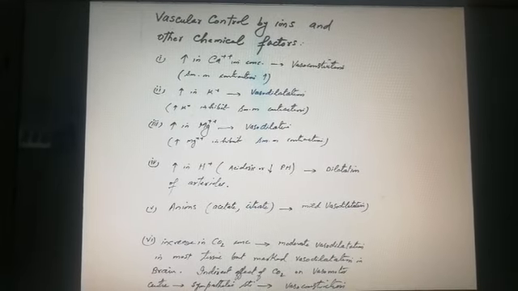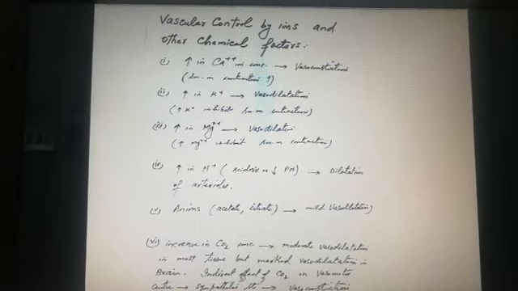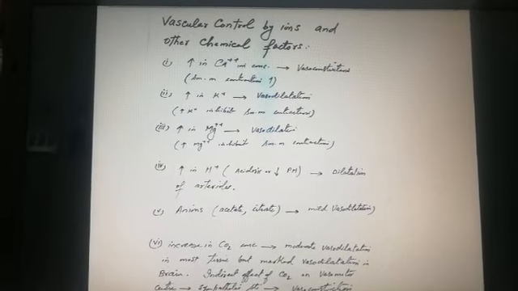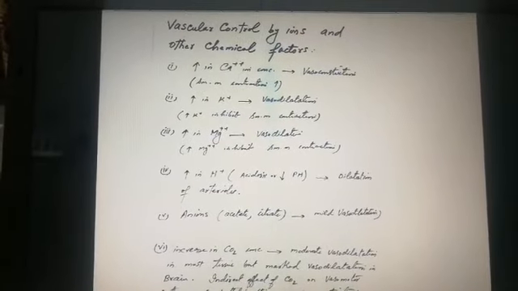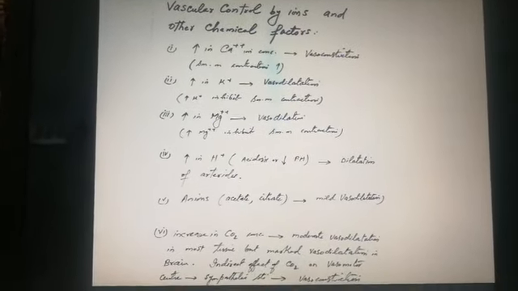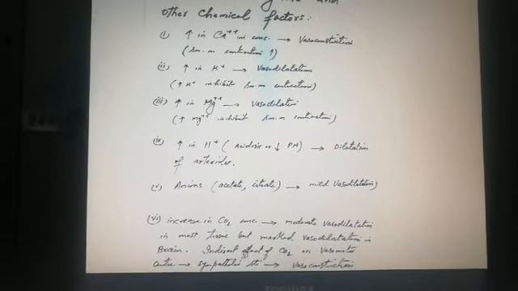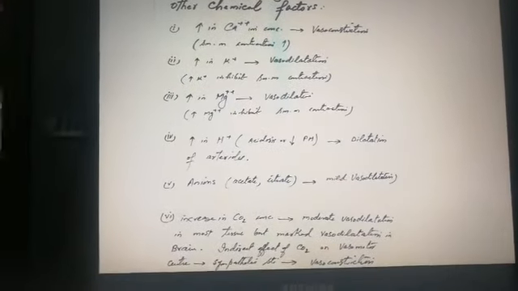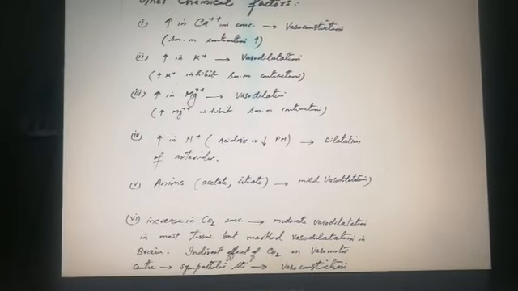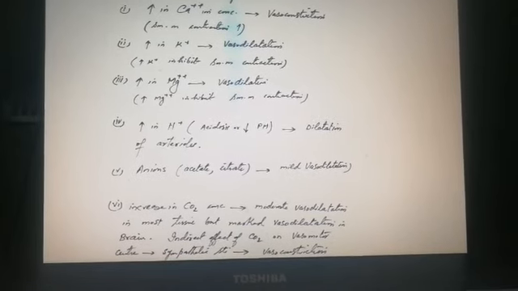Increased H plus ions, when the pH is decreased, an acidic environment, cause vasodilation of arterioles. Anions like acetate and citrate cause mild vasodilation. Increase in carbon dioxide concentration causes moderate vasodilation in most tissues, but marked vasodilation in the brain.